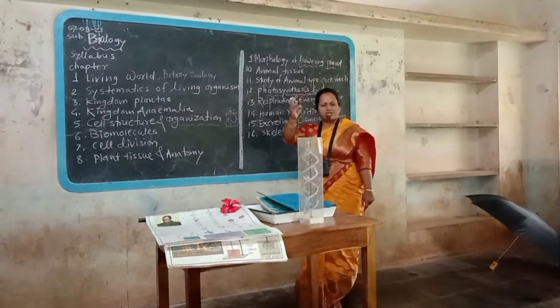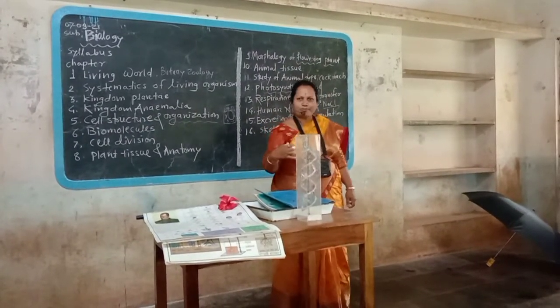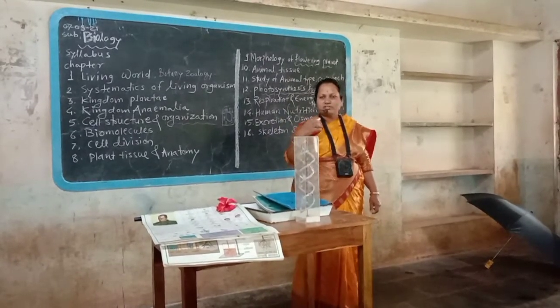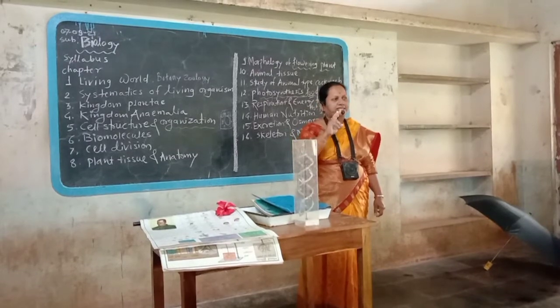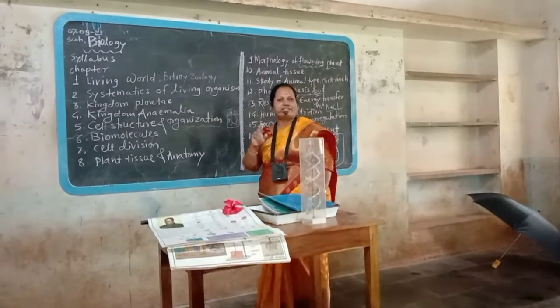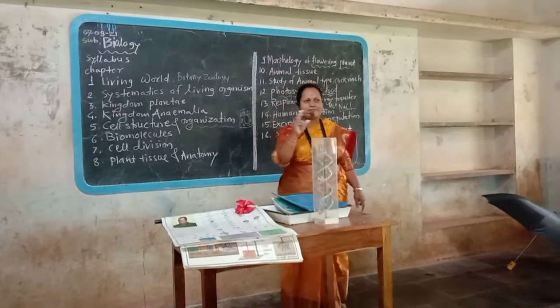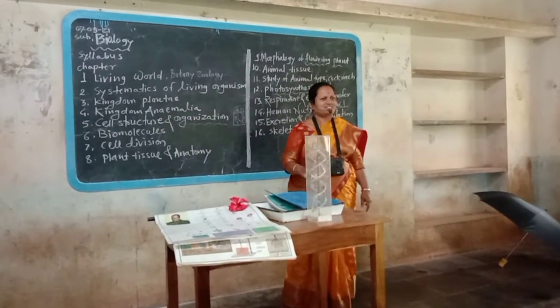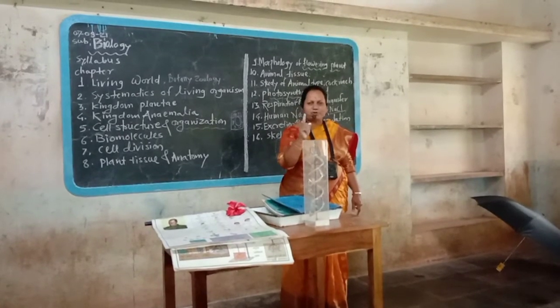Gives support, gives definite shape, produce RBC, WBC inside the bone marrow, gives or helps in the movement or locomotion. Skeleton provides surface area for the attachment of muscles, and skeleton is the storehouse of calcium and phosphorus. These all functions, and most important function of skeleton is the protection. What is the most important function?